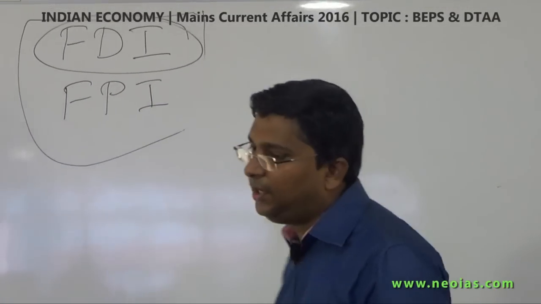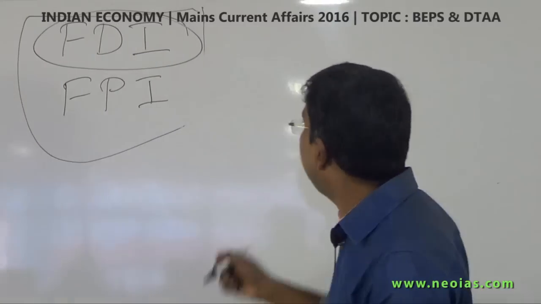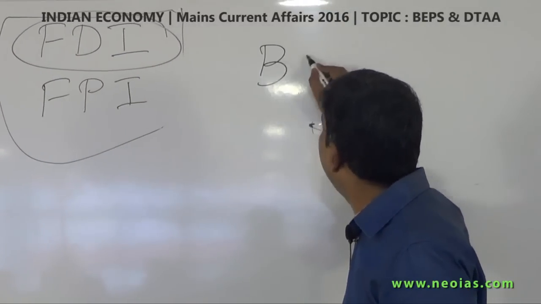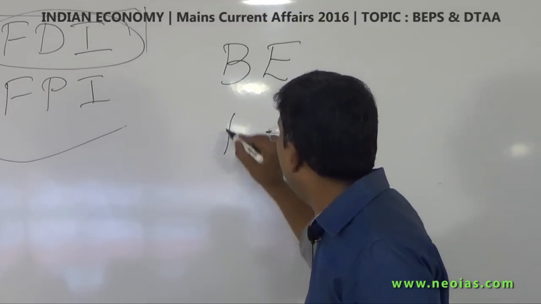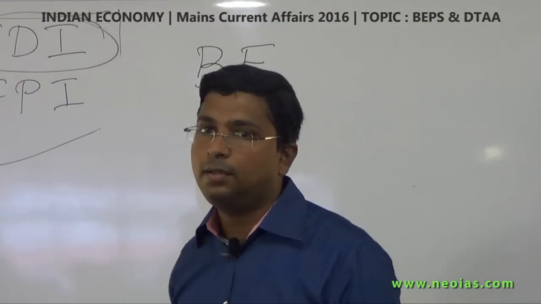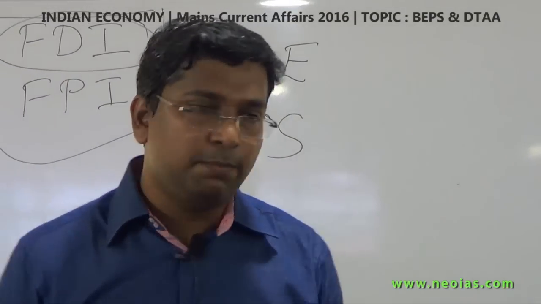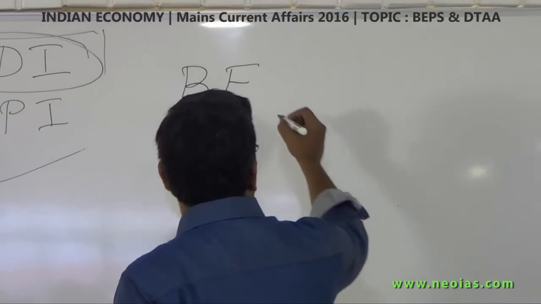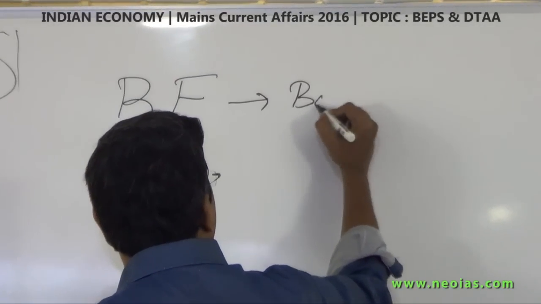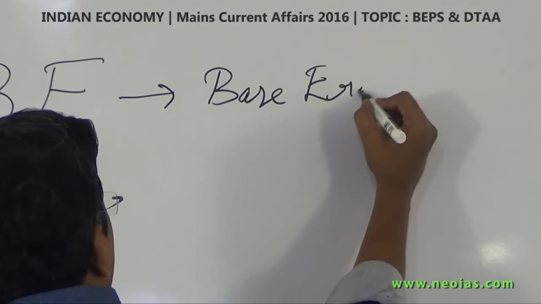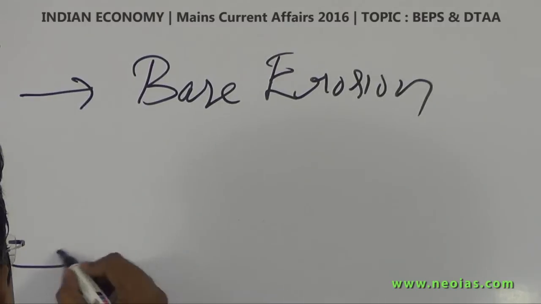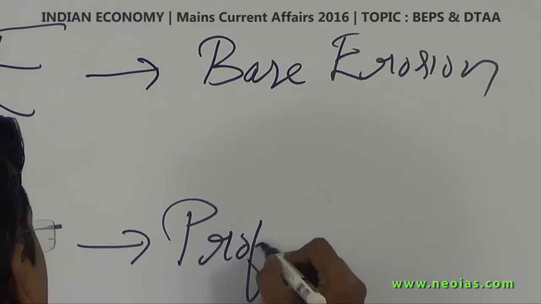It's very simple. Everything is there in the material, the definition itself. BEPS. BE means base erosion. PS means profit shifting.